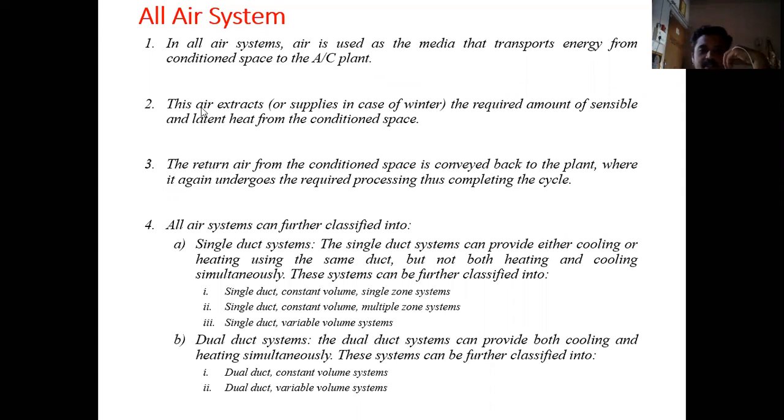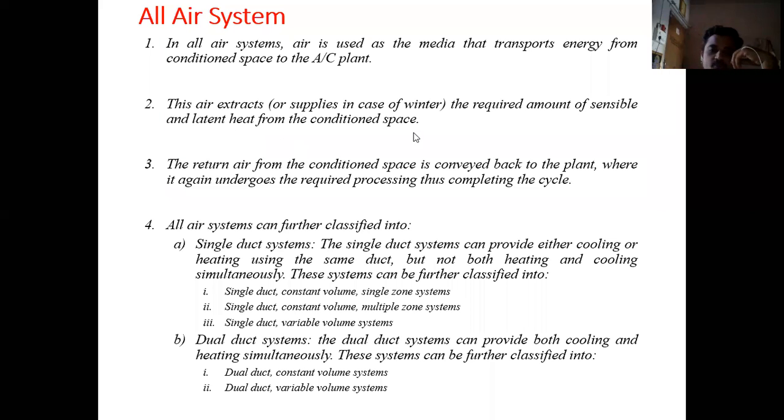Okay, so in case of summer, this air extracts sensible and latent heat from the conditioned space, and in case of winter, it supplies sensible and latent heat inside the room.